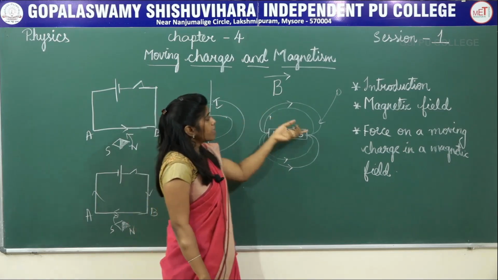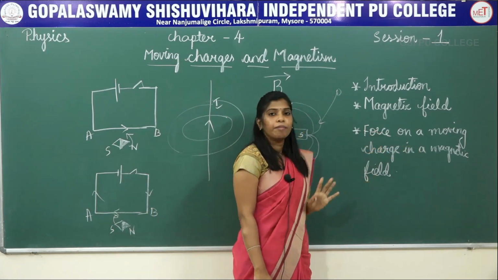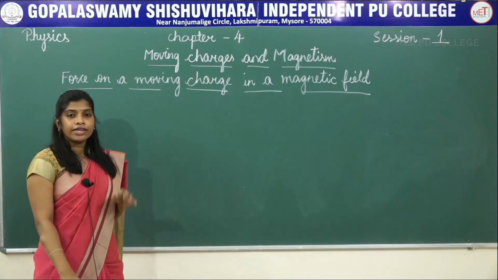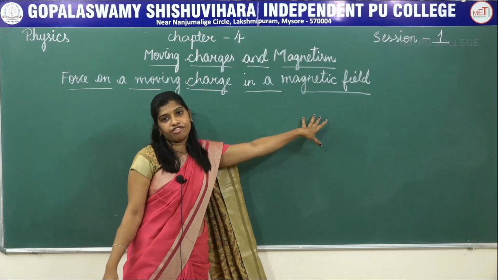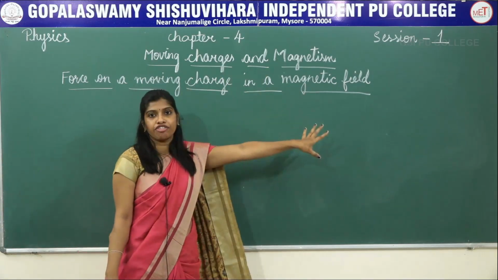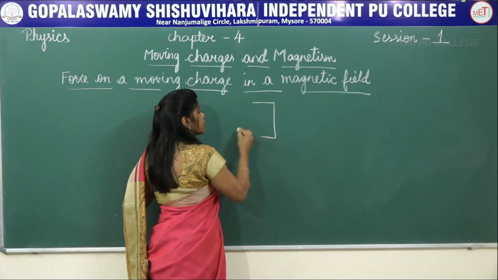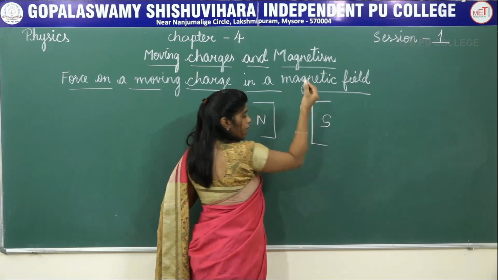Next, let us move on to the next topic, that is the force on a moving charge in a magnetic field. Let us now see what will be the force on a moving charge in a magnetic field. So I am going to place a moving charge in a magnetic field. Let me consider north pole of a magnet and south pole of a magnet.